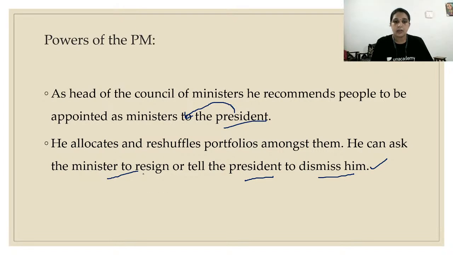The prime minister will either ask that minister to resign by himself. See, you have made this mistake, you better resign. You could have watched this in movies. The prime minister or chief minister will call the minister and ask, will you resign or should I take some step? These kinds of things you will be seeing. So the chief minister or prime minister cannot directly dismiss a minister. They will only recommend to the president or governor respectively. Only the president or governor can dismiss the minister. Fine, keep this point in mind, guys.